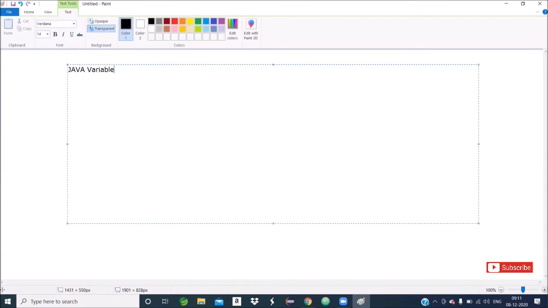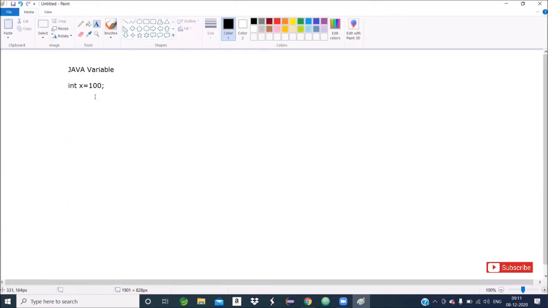So we will see. Suppose I will write int x equals to 100. Here we are saying x is a variable and the value 100 is assigned to x. So what is the meaning of variable? When this statement is executing, how does the control understand it?